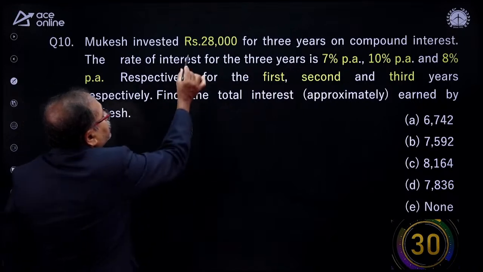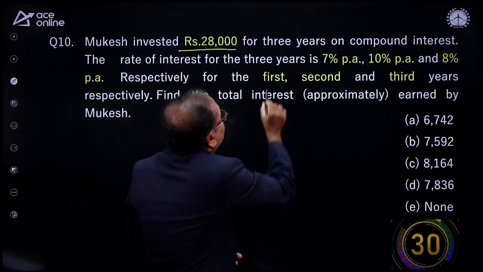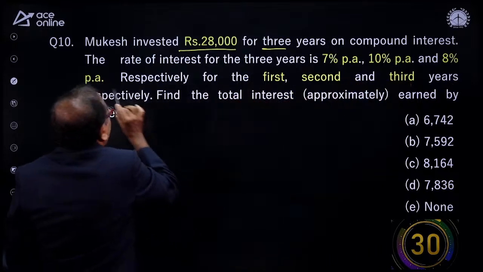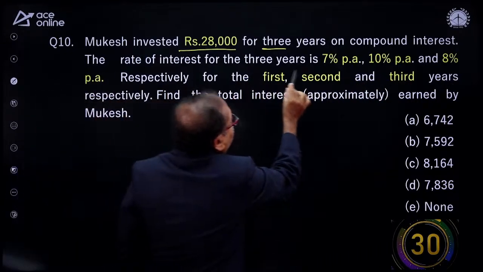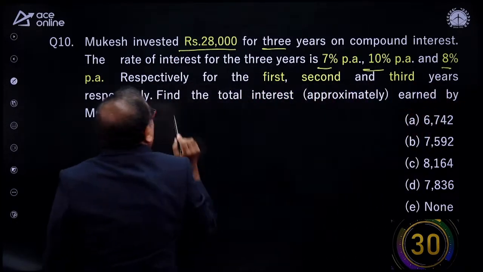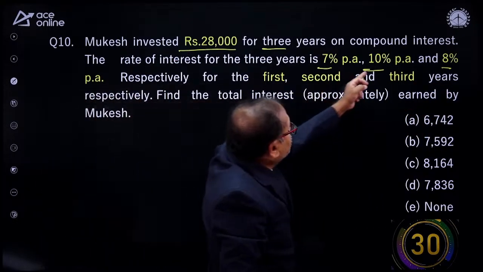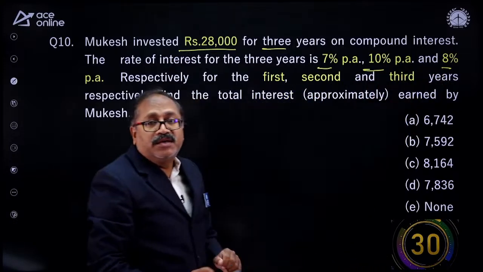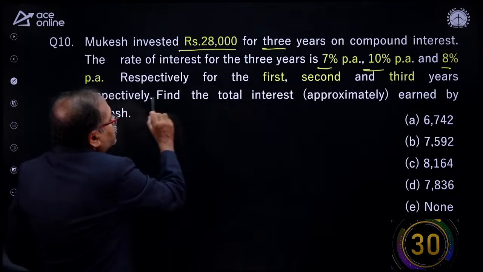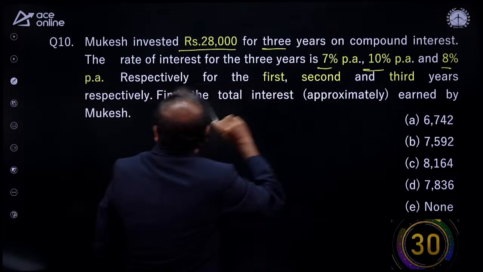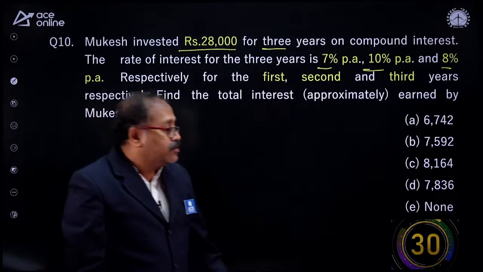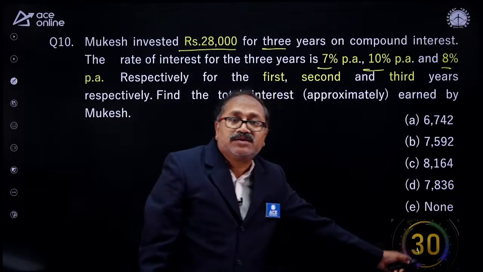So Mukesh invests rupees 28,000 for 3 years on a compound interest. Okay, fine. So the rate of interest for 3 years is 7%, 10% and 8% respectively. For first year it is 7, second year 10 and this is third year. You know this type of question comes in the exam. Find the total interest and so you know how to answer this question. Your 30 seconds starts now.